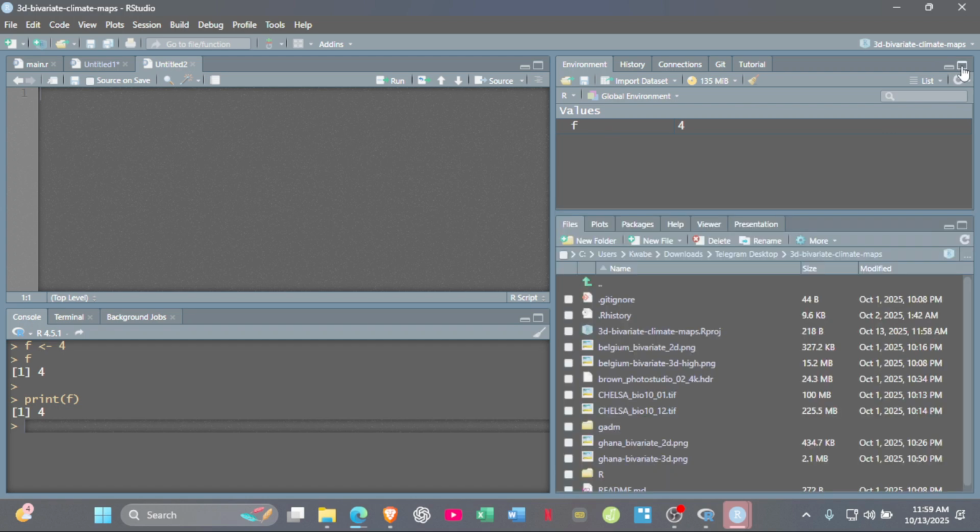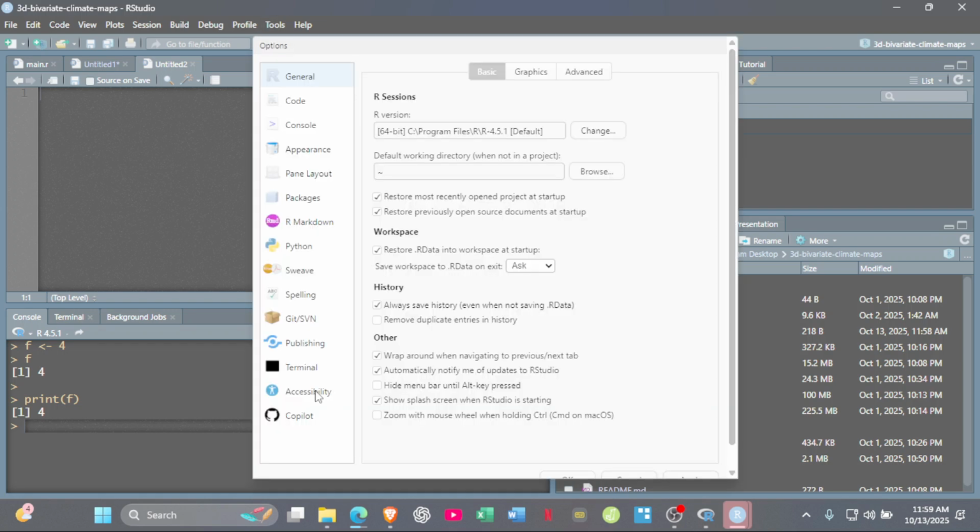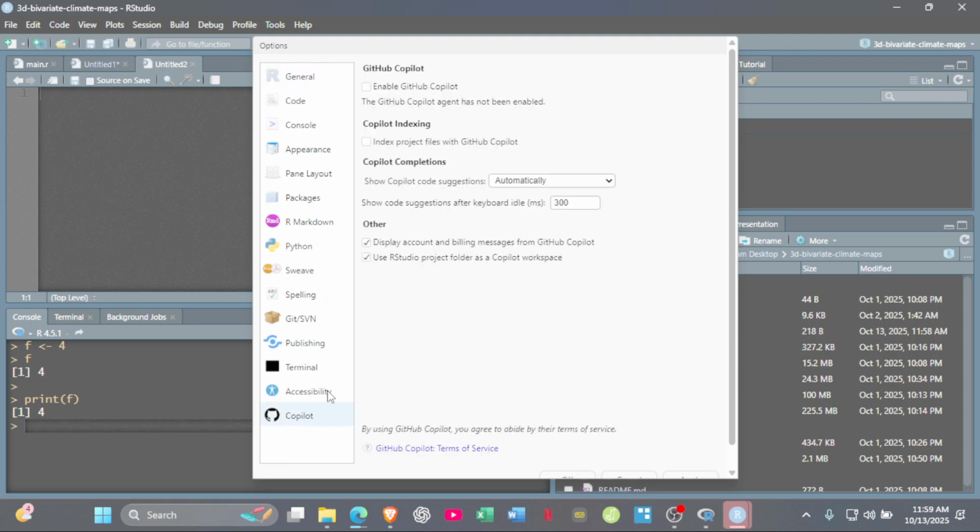There's a pic with the latest version of RStudio. It has AI incorporated, so it can help you in auto-completing your code when you are scripting. So this is the new version, and this is the feature, the Copilot feature that comes with it. The older versions don't come with it, so I could make a video separately on how to use Copilot in RStudio to assist you with completing your code and helping you to write better code.